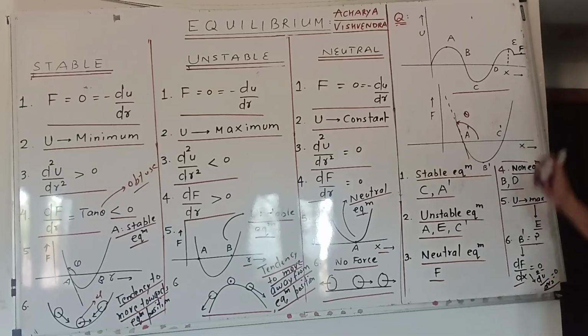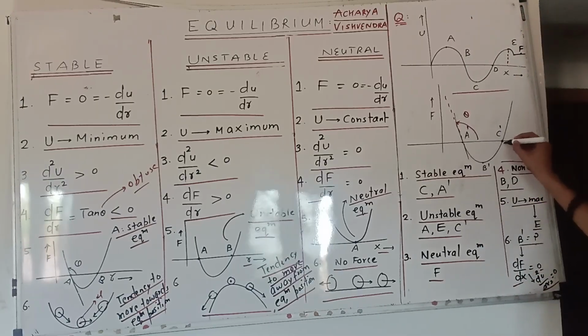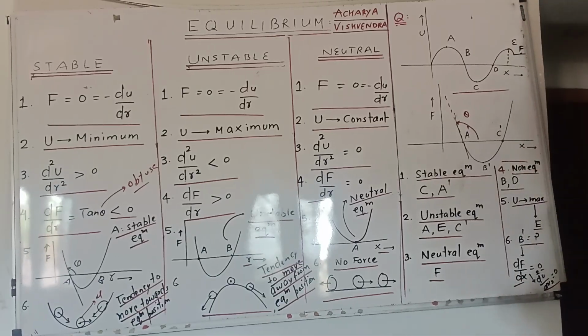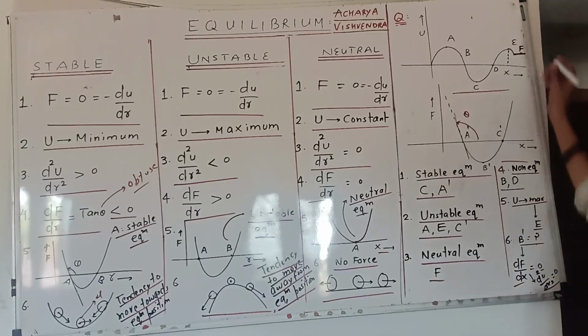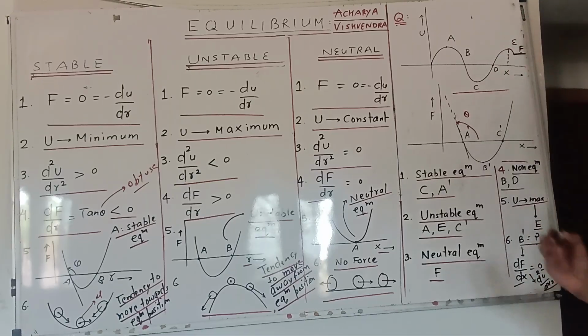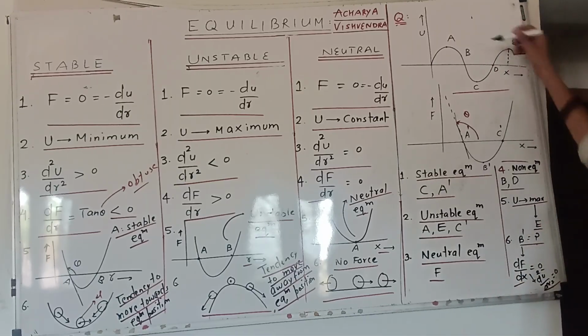Then unstable equilibrium will be at A, E, and obviously here at C dash, because here also force is 0. So equilibrium condition is also satisfied over here. Then we have neutral equilibrium. So neutral equilibrium is here, this line is perfectly horizontal, so potential energy is constant over here. So we can say that at F there will be neutral equilibrium. Then is non-equilibrium. So non-equilibrium is when potential energy is neither maximum nor minimum. So it corresponds to the point B.